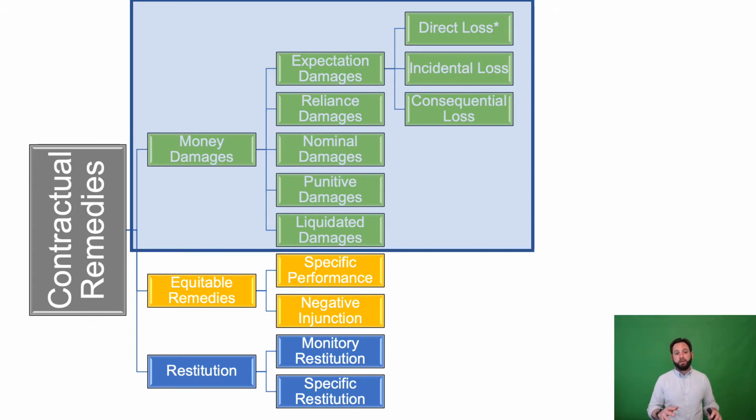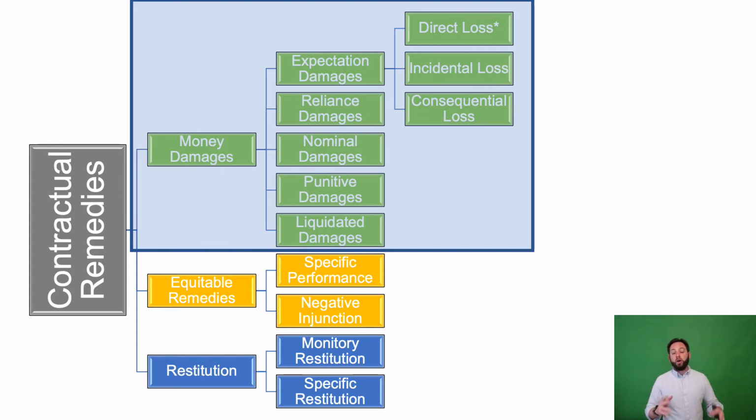is expectation damages. Expectation damages seek to put the injured party in the position it would have been in if the contract was fully performed, and it awards the party the difference between what it expected from the contractual bargain and what it actually received from its counterparty.